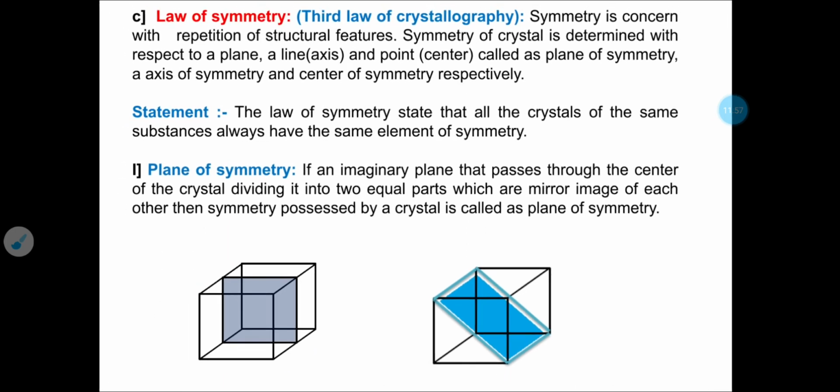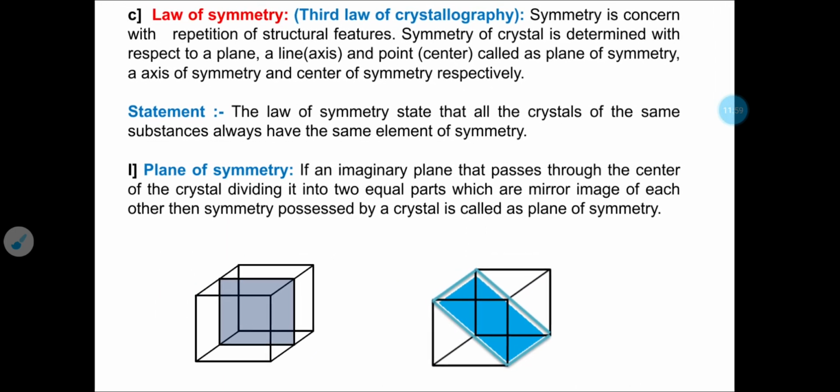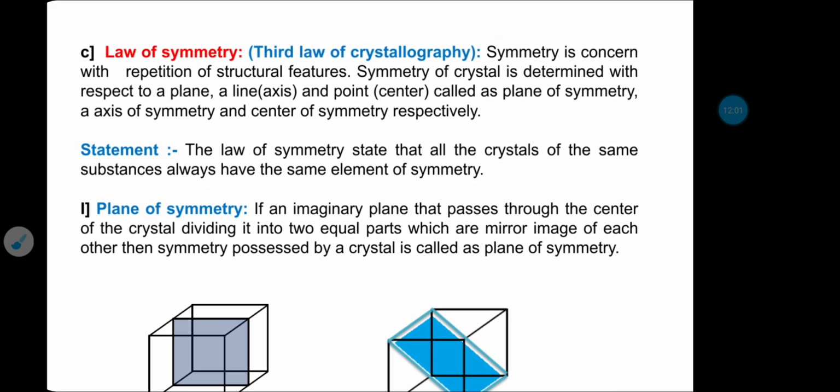Third law of crystallography is the law of symmetry. Symmetry is concerned with the repetition of structural features. Symmetry of the crystal is determined with respect to a plane, line and point. That means there are 3 elements of symmetry, called plane of symmetry, axis of symmetry and center of symmetry respectively.